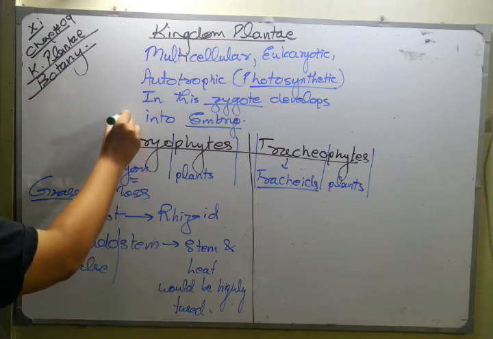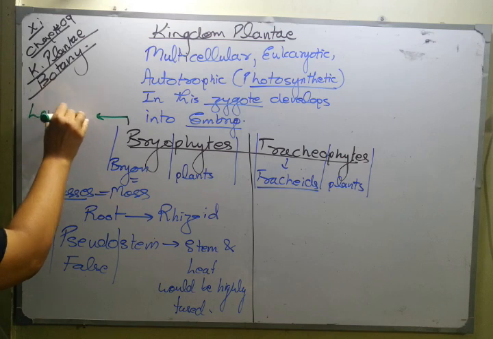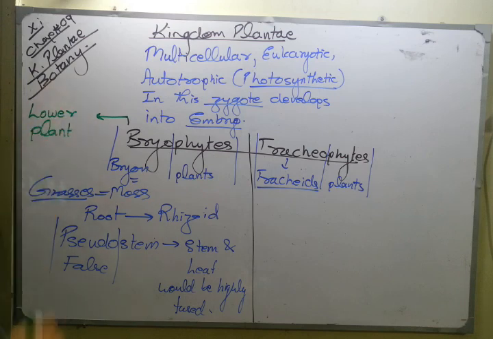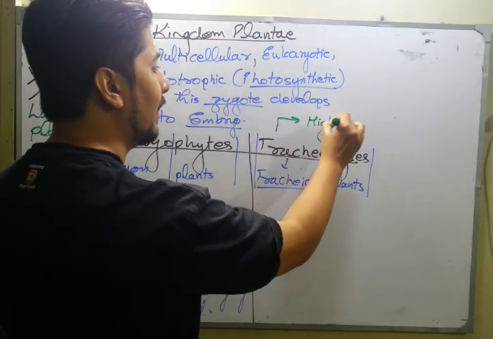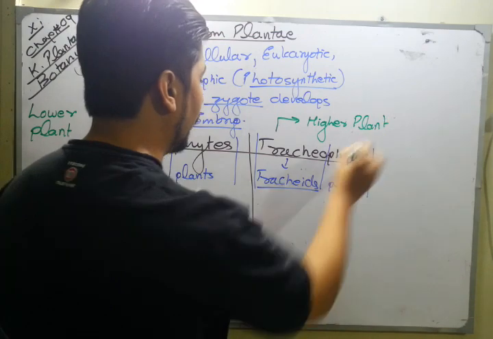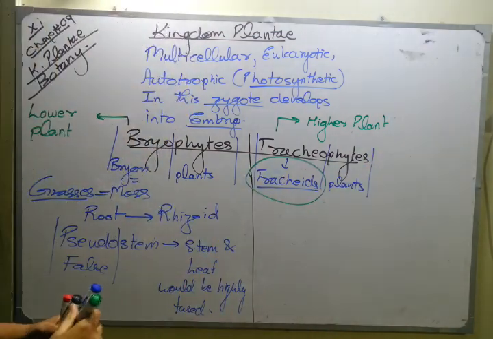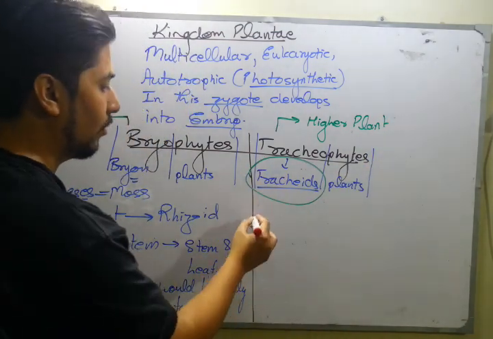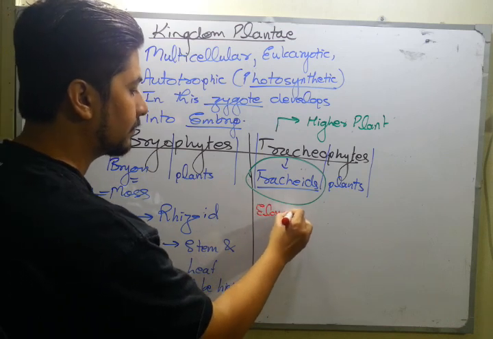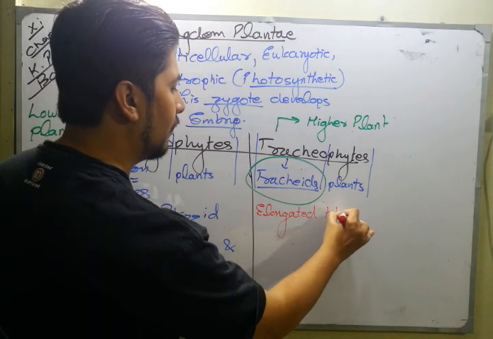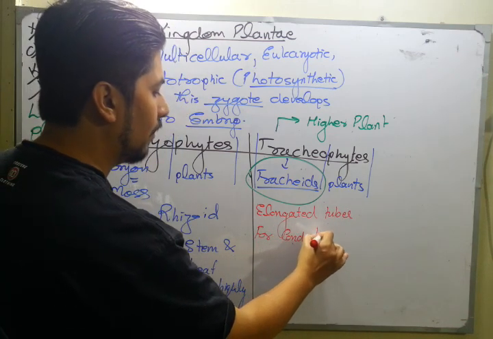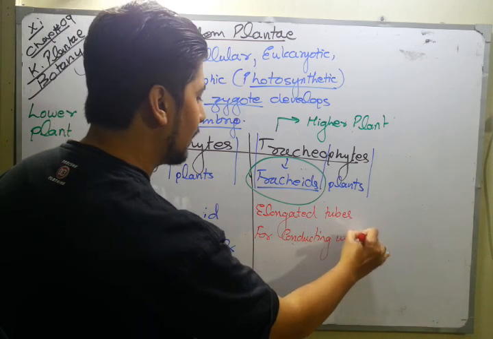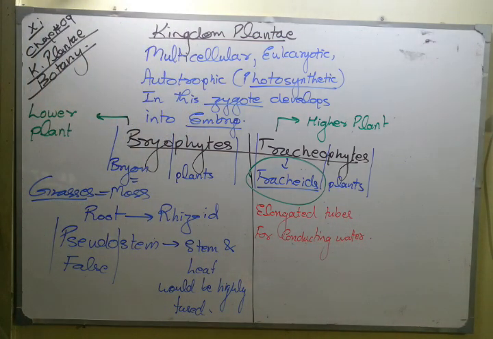So you have to remember that bryophyte is a lower plant, and tracheophytes are the higher plants. Why are tracheophytes referred to as higher plants? Because they contain tracheids. And what are tracheids? They are elongated tubes responsible for conducting water, the conducting mechanism. This conducting mechanism would not be present in the lower plants, but it is present in the tracheophytes.